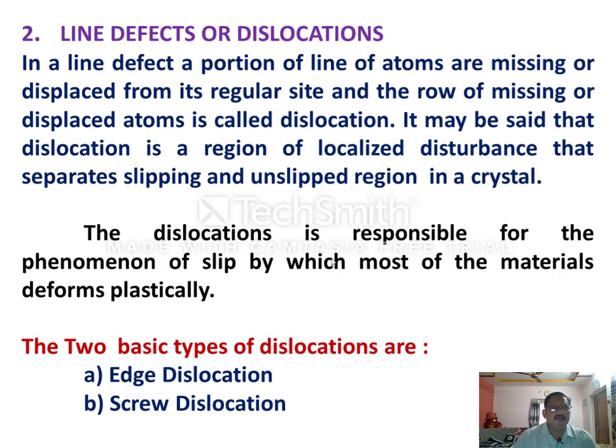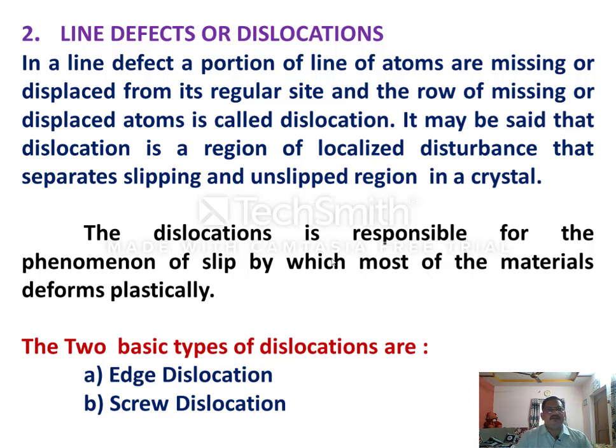Generally, in a perfect crystal with a line defect, a portion of a line of atoms is missing or displaced from the regular site, and the row of missing or displaced atoms is called dislocation. It may be said that dislocation is a region of localized disturbance that separates the slipped and unslipped regions in a crystal.